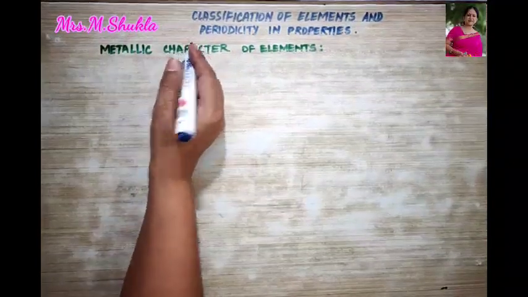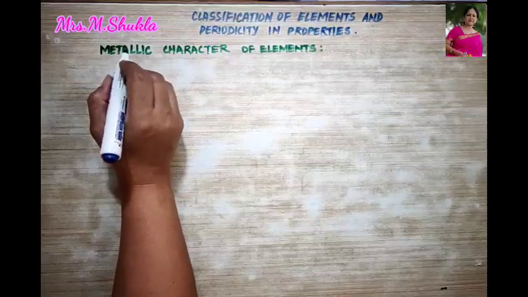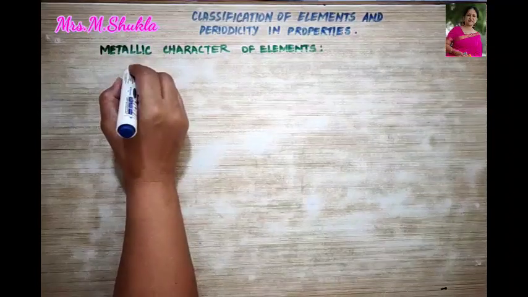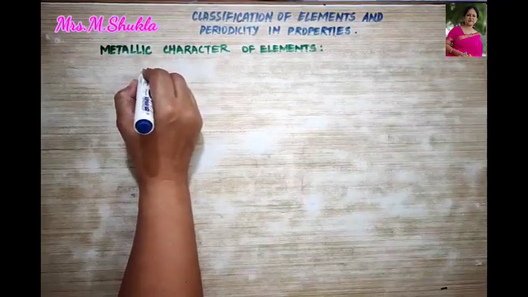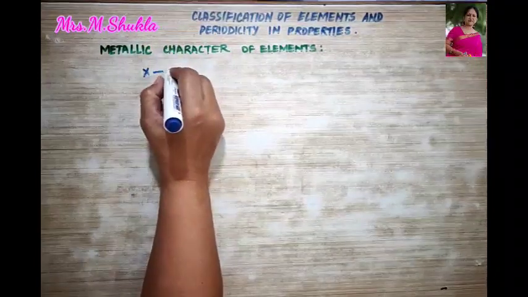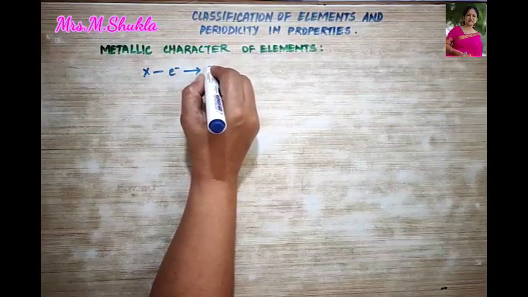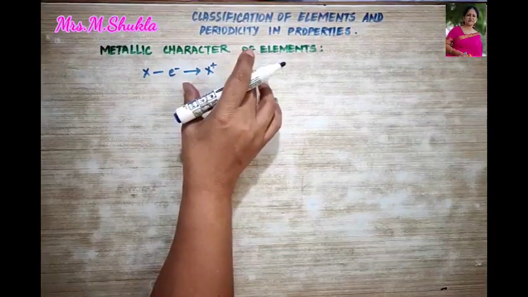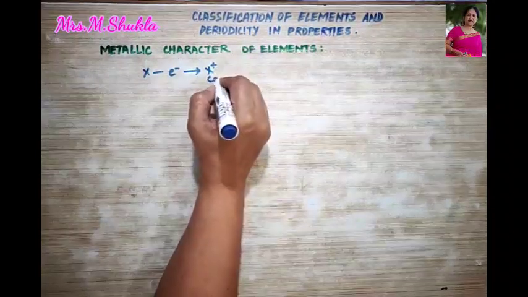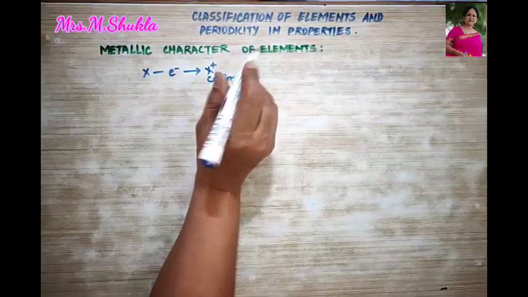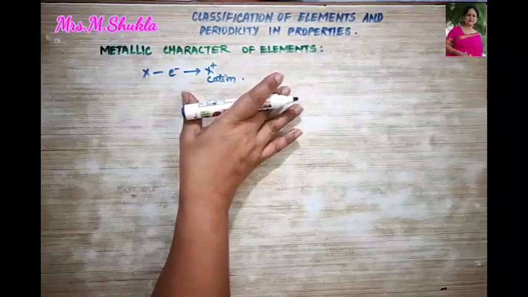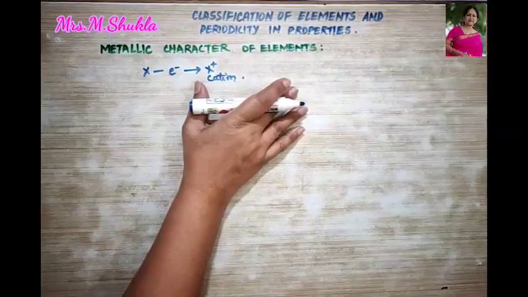And what do they form? They form a positively charged ion that is called a cation. So when an element loses an electron, it forms what? A positively charged ion, and this is called a cation, right? So a metal is always electropositive, right?